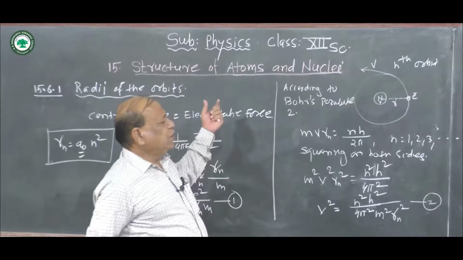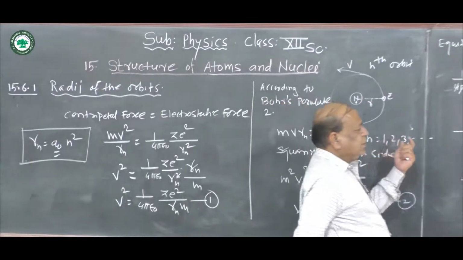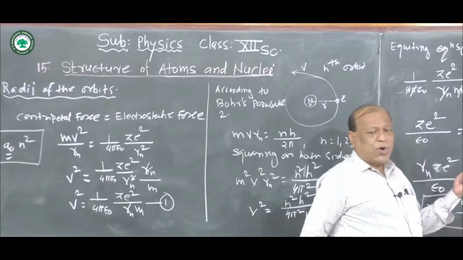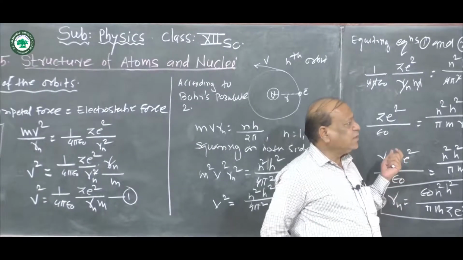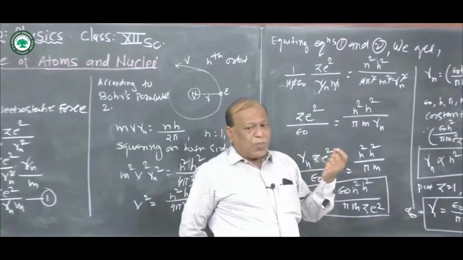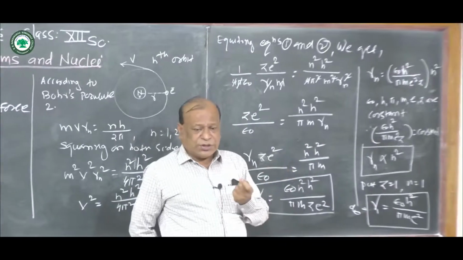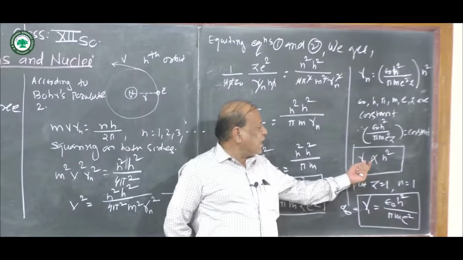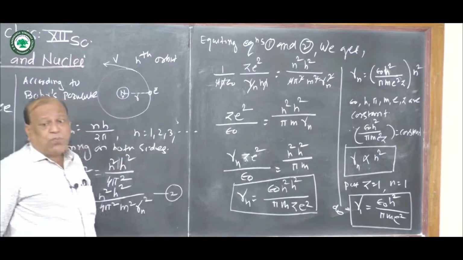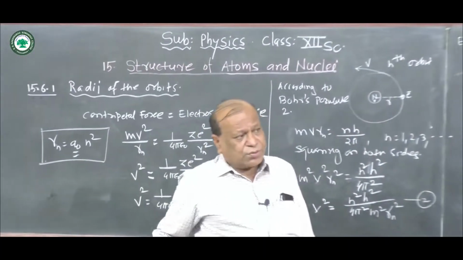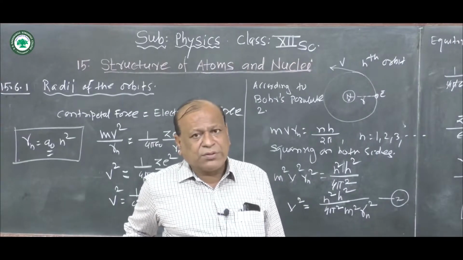According to postulate number 1 and postulate number 2, we can easily obtain the expression for the radius of Bohr's nth orbit, and it is also clear that as the number of orbits increases, the radius of those orbits also increases, that is r n is directly proportional to n square, that is the radius of Bohr's orbit is directly proportional to the square of the principal quantum number. And now we can stop here. Okay.